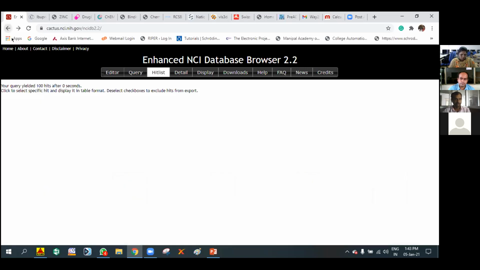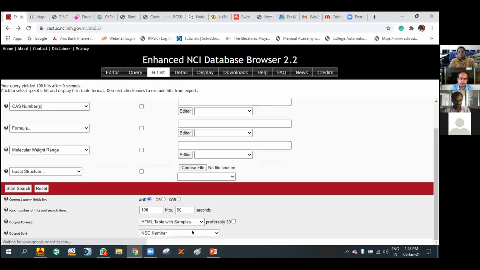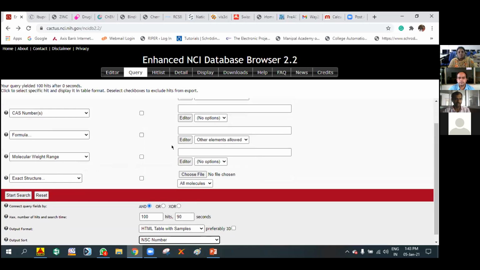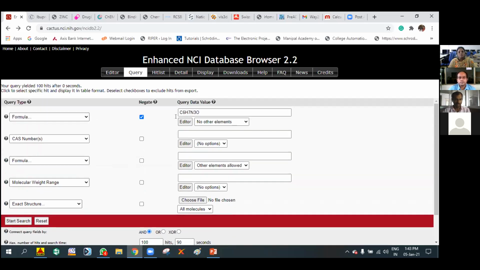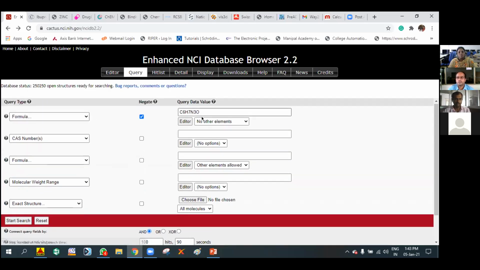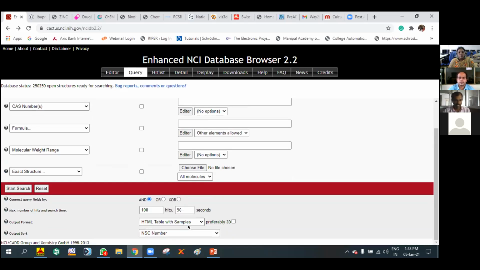Sorry, one thing I missed. Here I need to keep the similarity query only. The query I gave is the formula, so with the isoniazid formula and that similarity query only, I need to get the information. So I start the search.